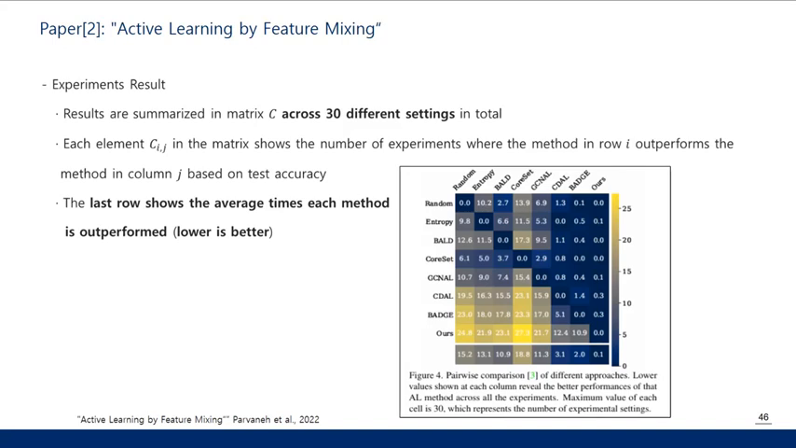Other competitive methods are Badge and CDAL. They also have relatively high performance compared to the other baselines. The last row shows the average time each method is outperformed, and we can see that for CDAL and Badge, it is relatively comparable to AlphaMix. We can see from the figure that CDAL and Badge are outperformed by AlphaMix about every third round, but not in the opposite case.